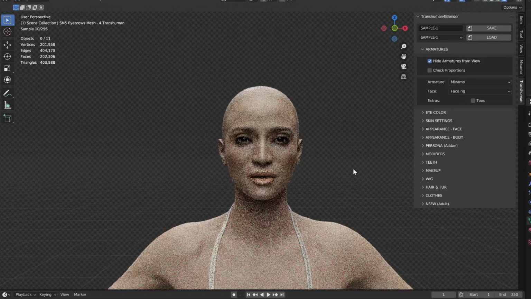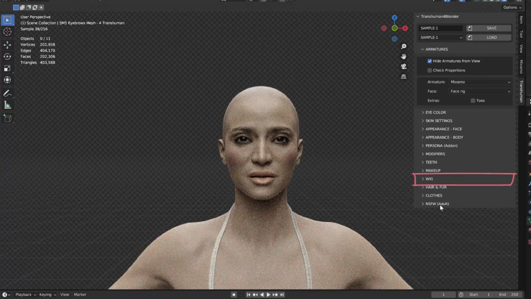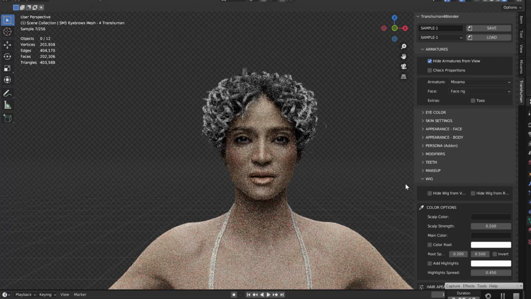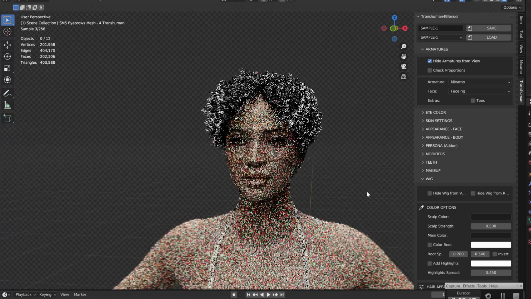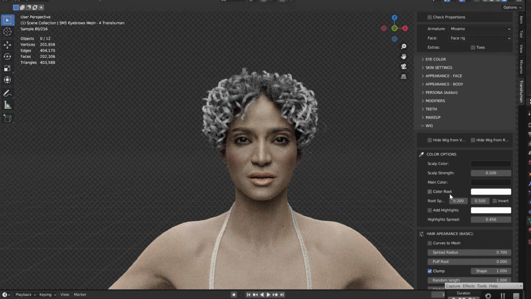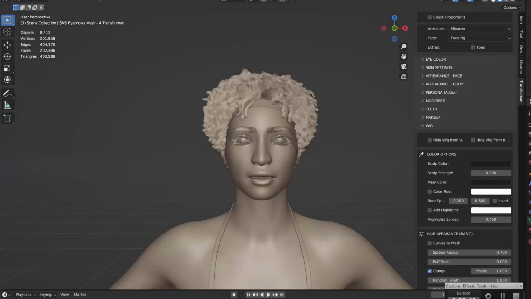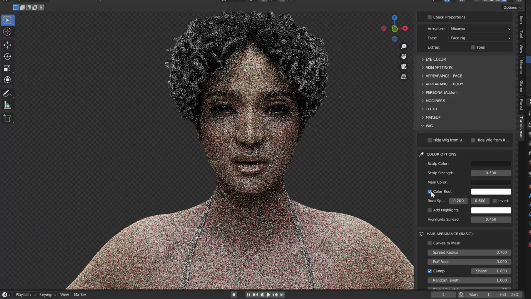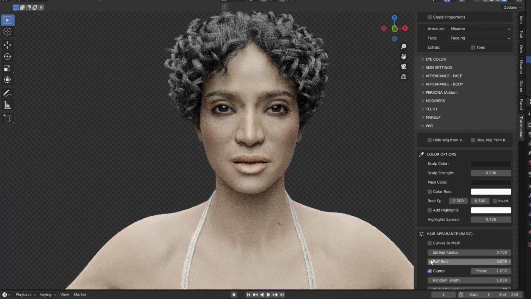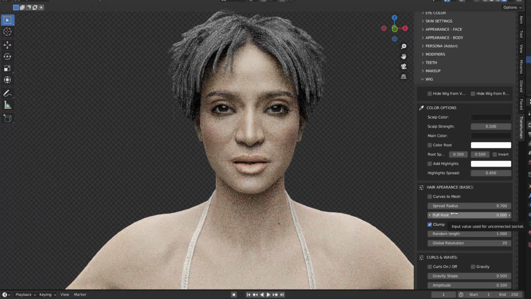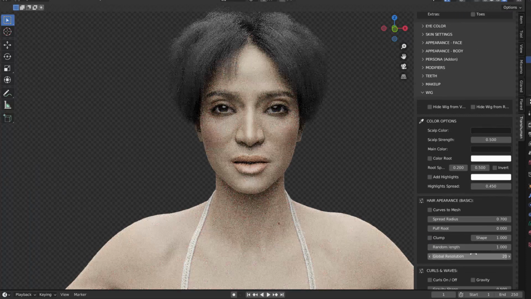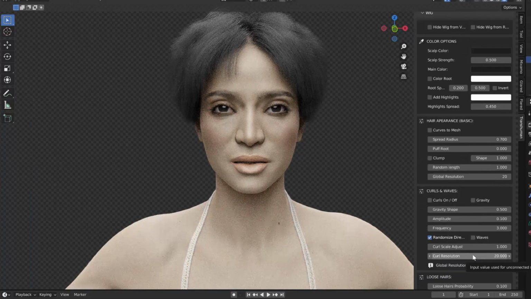Finally, with all the body hair selected, we are going to move on into the hair in the head, which is stored under the panel wig. When we deactivate the hide wig from view, we will see the wig that appears, and it's already groomed in a short curly way with some color applied. We are going to start removing all the edits, removing the curls, the colors, the clamp, and make the hair standard so we can start creating a new hair for our character.